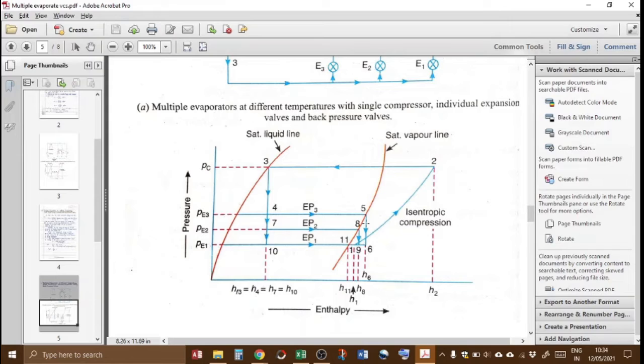So to reduce the pressure from 5 to 6 and from 8 to 9, we have mounted the back pressure valves. Basically the function of the back pressure valve is to reduce the pressure further down to the base pressure of the refrigerant.